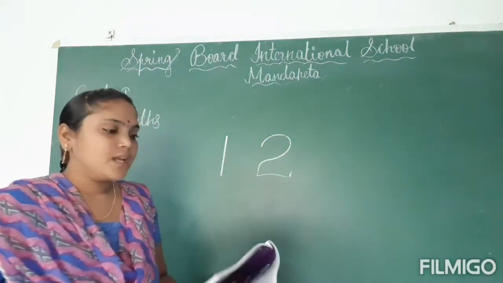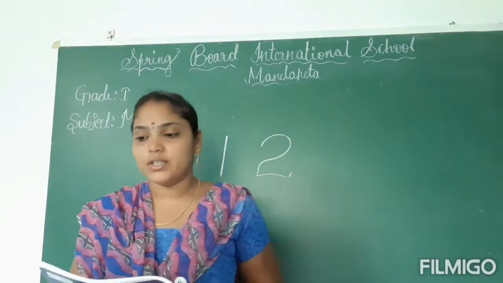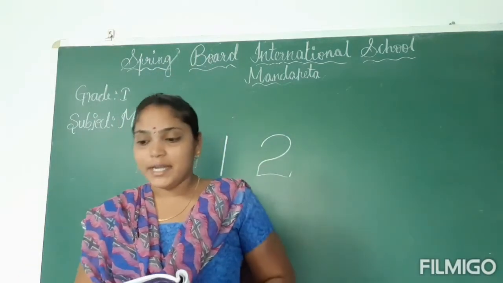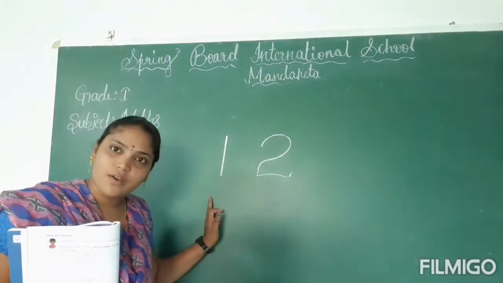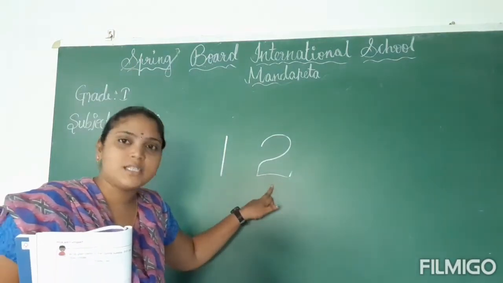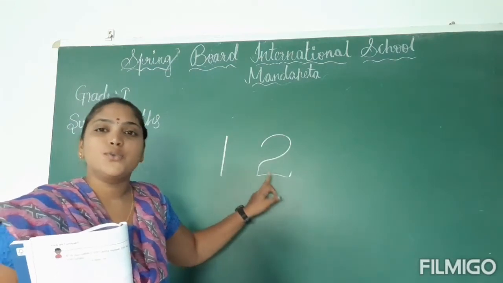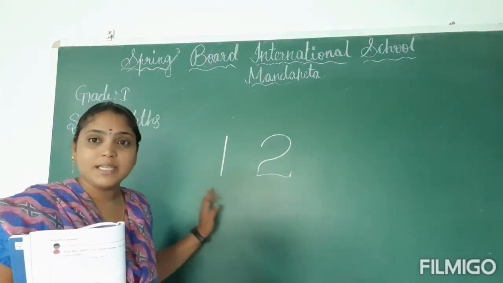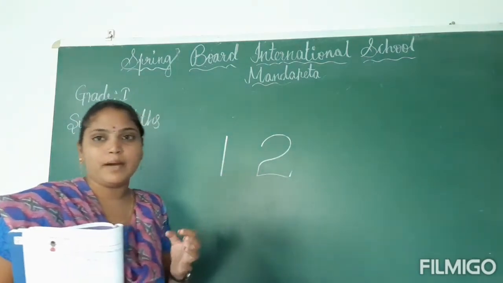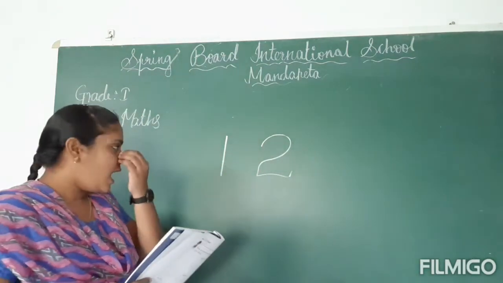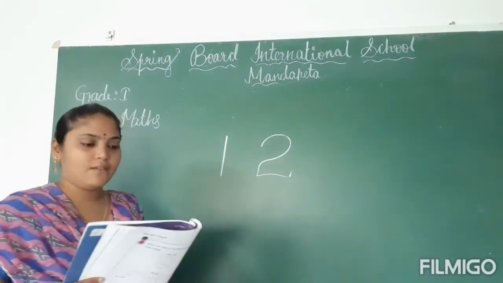So every number looks different and has a name for itself. We read this as 1, and we read this also as 1. No, this is 2. That means the numbers have different number names. The numbers have names of their own.